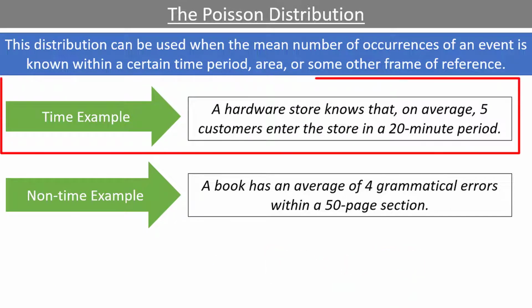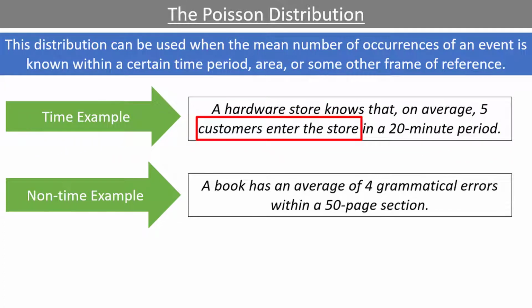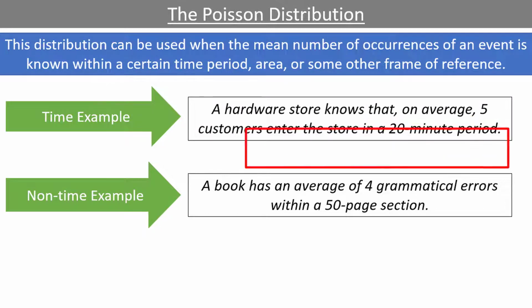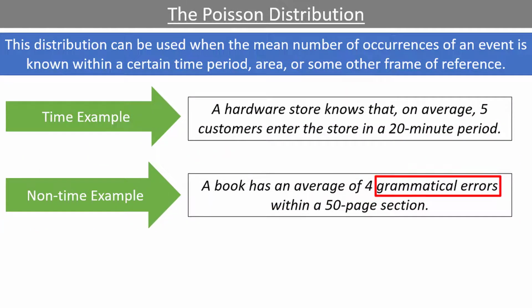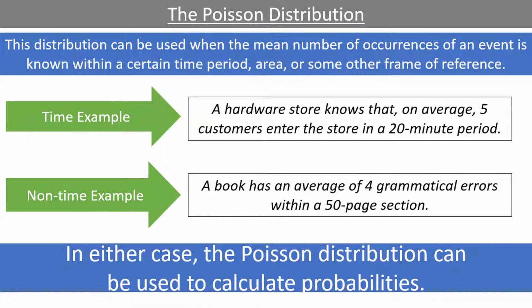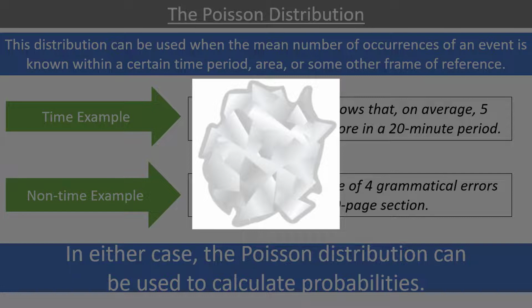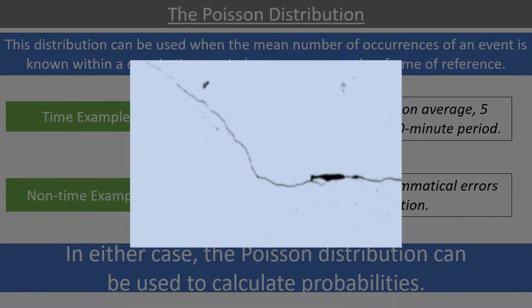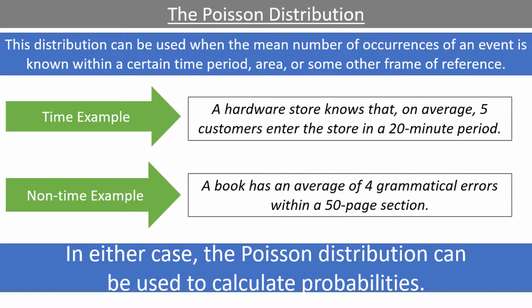In case 1, the event, a customer entering the store, occurs some number of times within a specified time period, 20 minutes in our case. In case 2, the event, a grammatical error in a book, occurs some number of times within a specified number of pages. In either case, the Poisson distribution can be used to calculate probabilities. Other examples like case 2, not related to time, include the number of pieces of trash found in a section of the highway, or the number of cracks in a specified area on a cement wall. We will revisit some of these examples once we have talked a little bit more about the important formulas relating to the Poisson distribution.